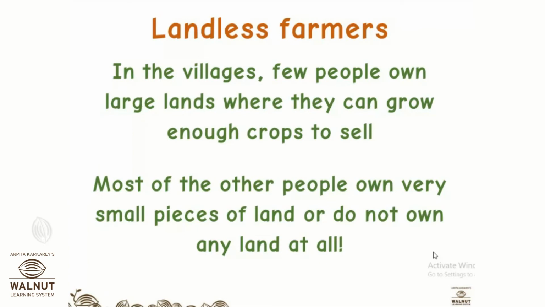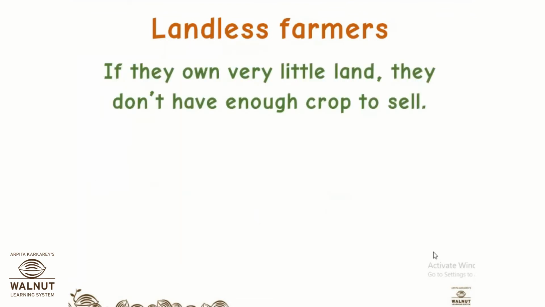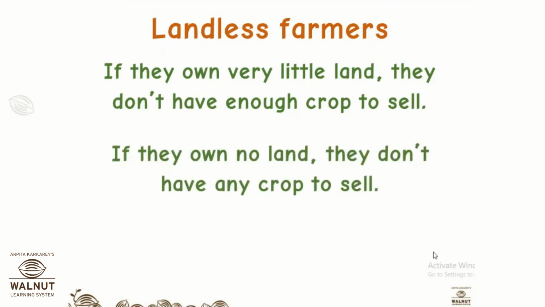Okay, when it is a small land, you cannot grow something in huge amount, or you cannot have extra to sell in the market after your use, correct? So if they own very little land, they don't have enough crop to sell, correct? If the land is small, they cannot grow too much crop. Then what happens? They don't have enough to sell. So if they own no land, they don't have any crop to sell. And if they have a small piece of land, they have something that is grown, but it is not enough to be sold in the market.